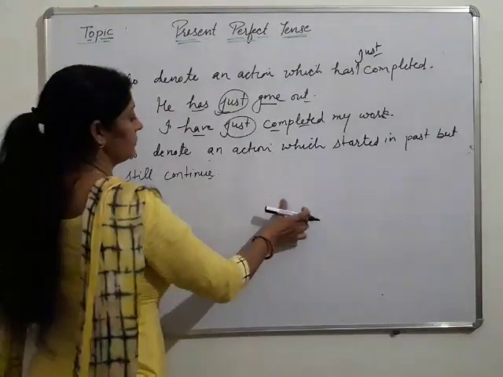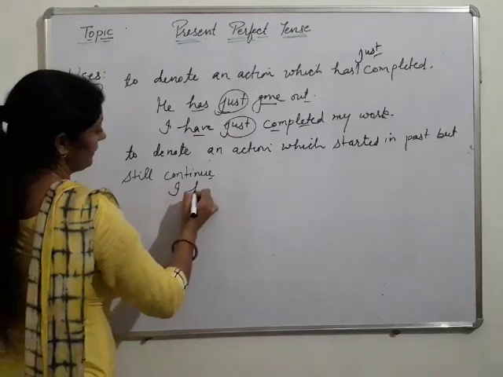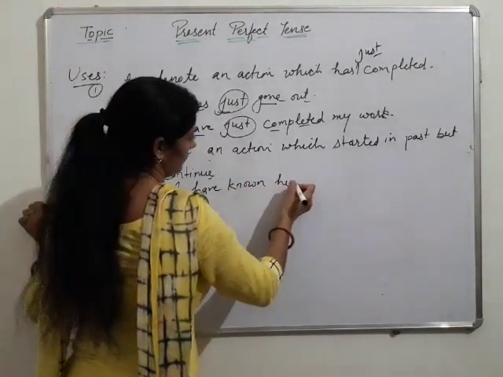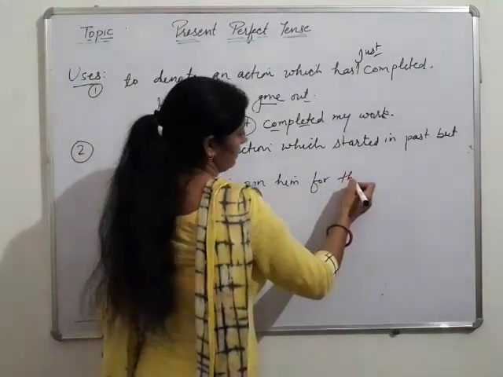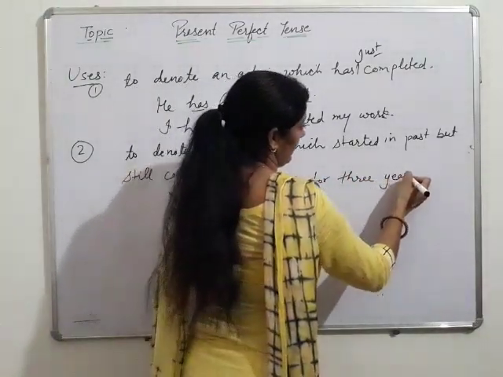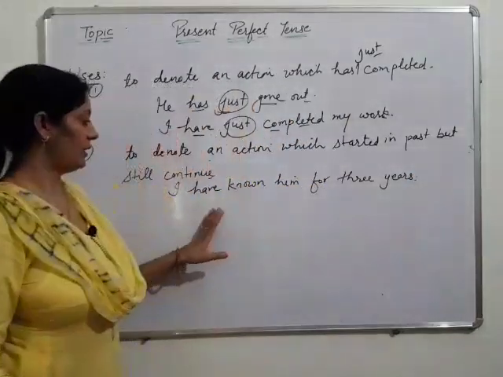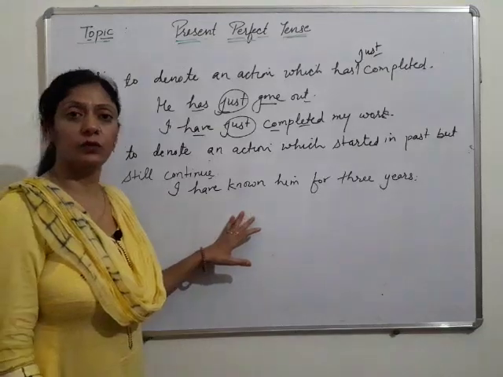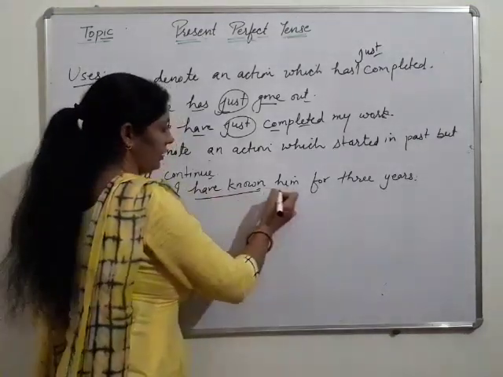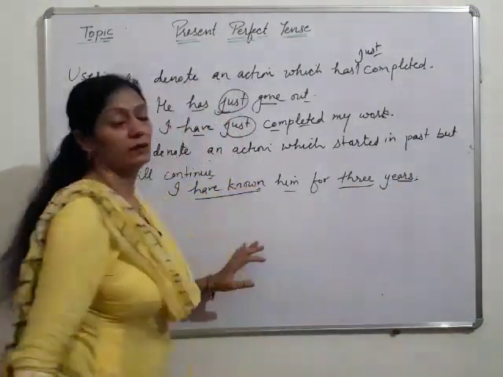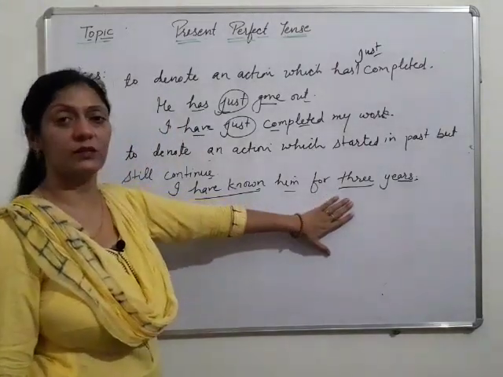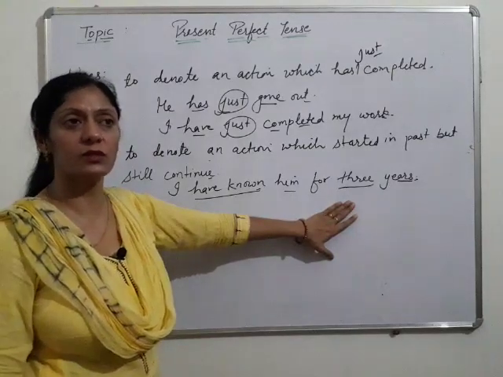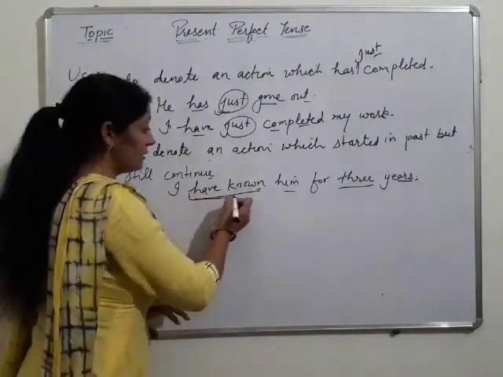For example, I have known him for 3 years. It means 3 years ago I met him, and from that time I have known him. Now students, see one thing, with since or for we mostly use present perfect continuous tense, but here we are using present perfect.